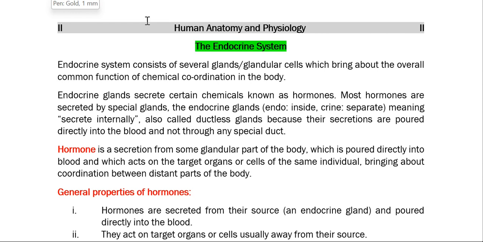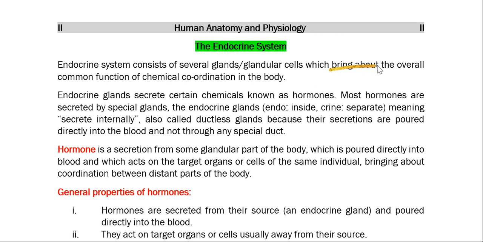Hello students. So today through this video I will be discussing an important part of human anatomy and physiology, and this particular system which I am going to talk about is called the endocrine system. The endocrine system mainly consists of several glands and glandular cells